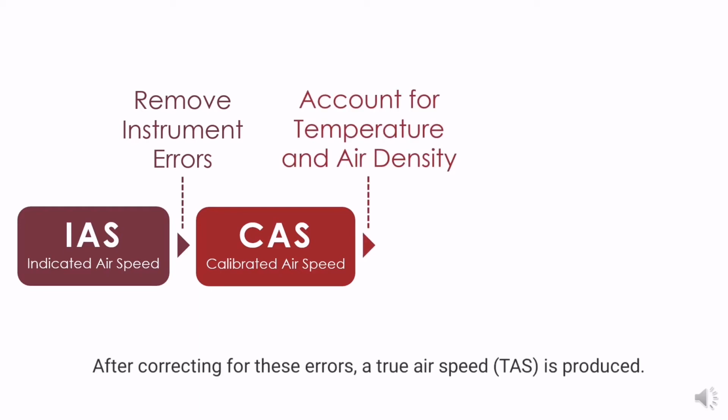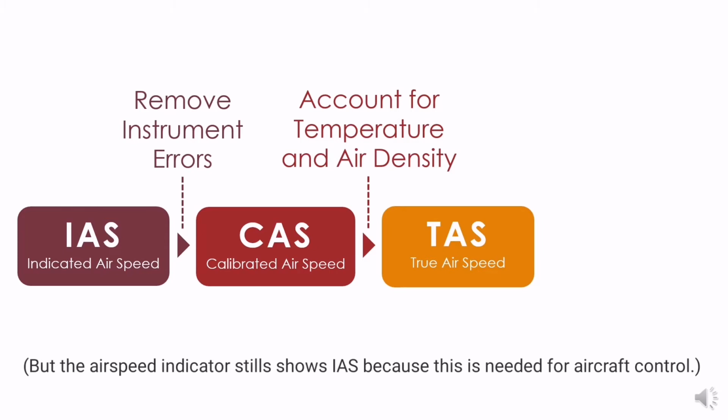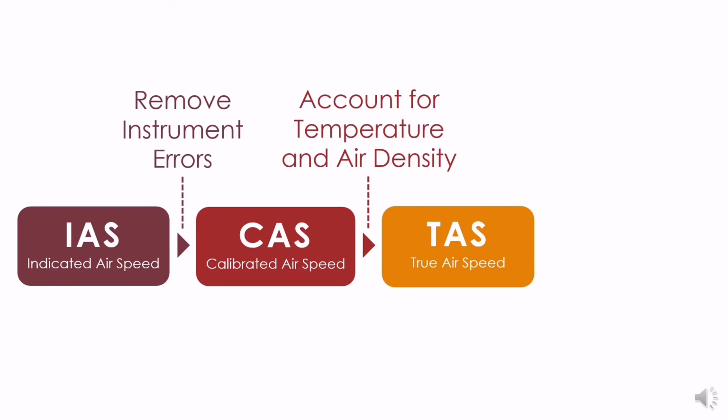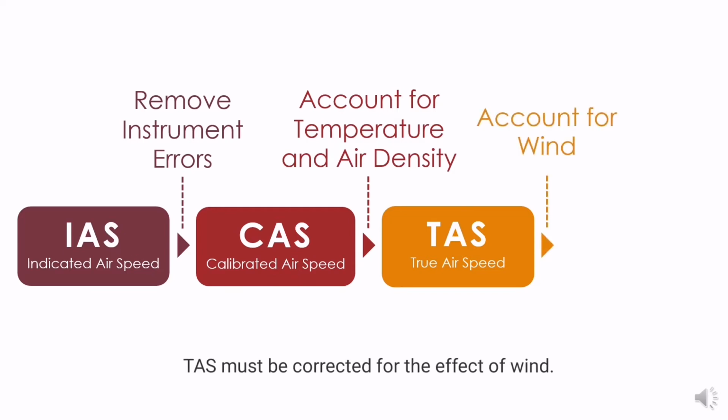After correcting for these errors, a true airspeed (TAS) is produced. But the airspeed indicator still shows indicated airspeed because this is needed for aircraft control. Finally, to find out what the aircraft's ground speed is, true airspeed must be corrected for the effect of wind.